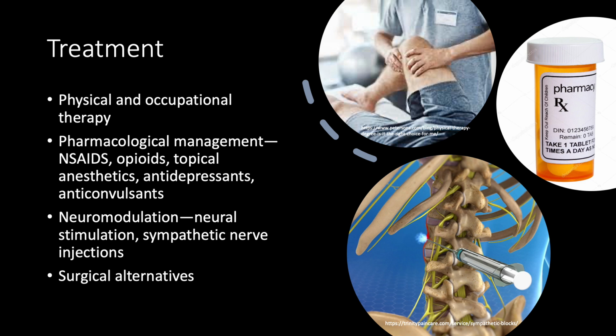If a patient fails the previous interventions, surgical removal of sympathetic nerves and even amputation of the limb are options of last resort. The patient should weigh the risk versus the uncertain benefits of all neuromodulation and surgical alternatives.